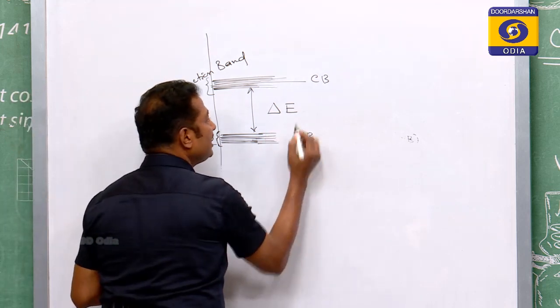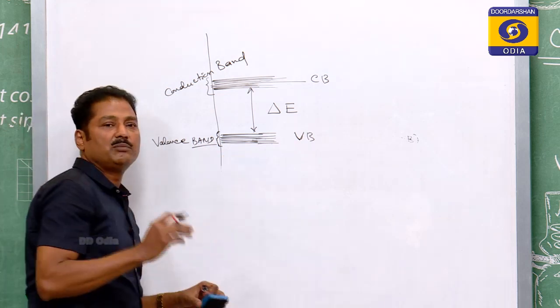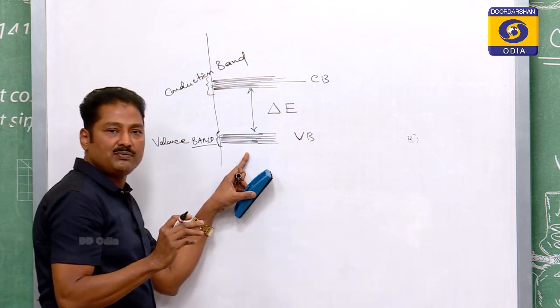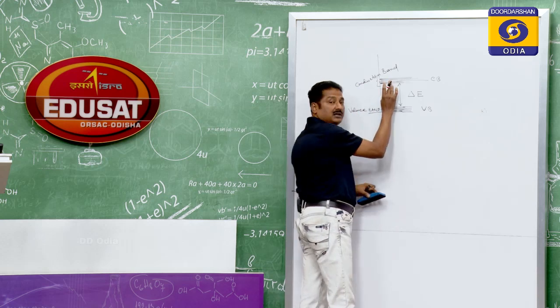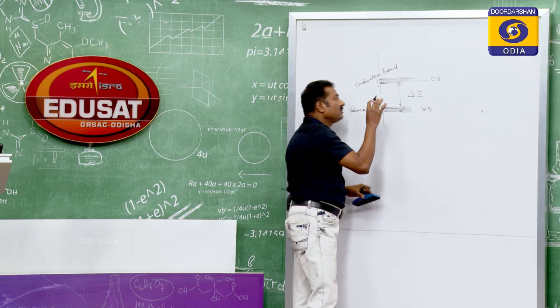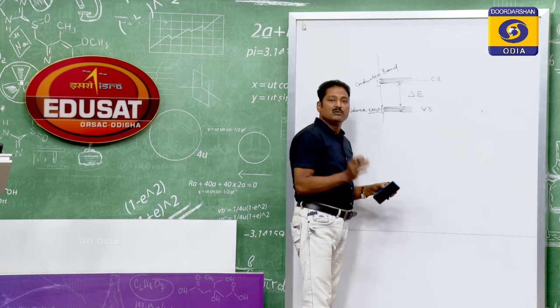So, this is your valence band and this is your conduction band. The valence band may be full, as for an inert gas, or partially filled. Similarly, the conduction band may be empty if the conduction electrons are not there, or if the conduction electrons are there, it may be partially filled or fully filled.